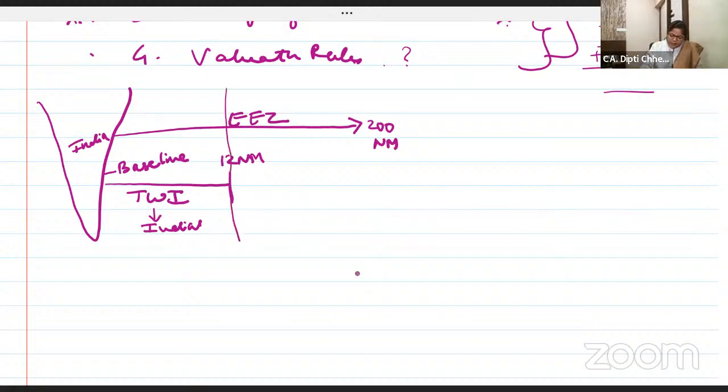Till 12 nautical miles, what is it? Territorial waters of India. Then this 188 nautical miles. Total 200 nautical miles from the baseline is the exclusive economic zone. Like we have SEZ. In that, the first 12 nautical miles is what?